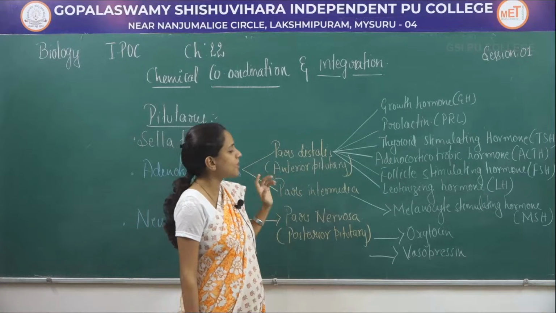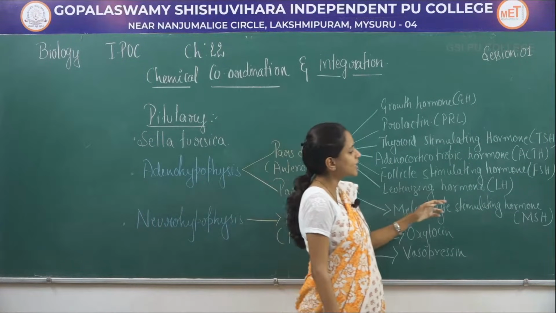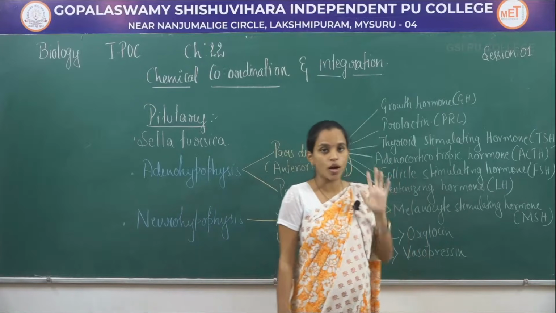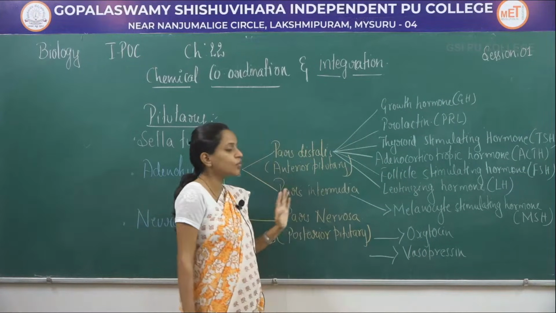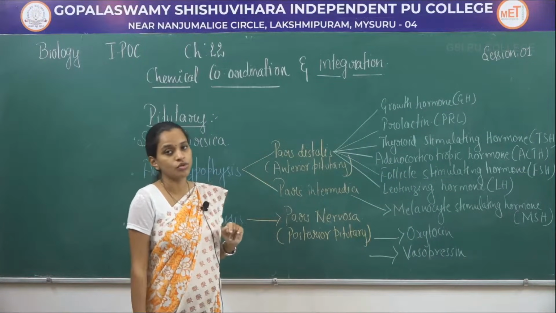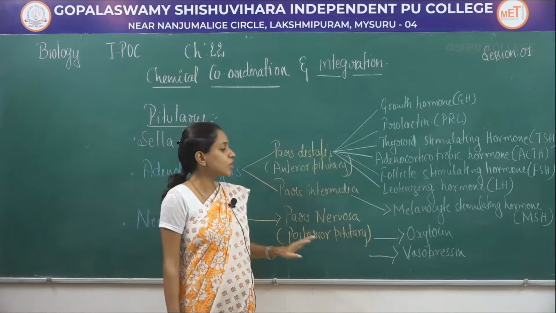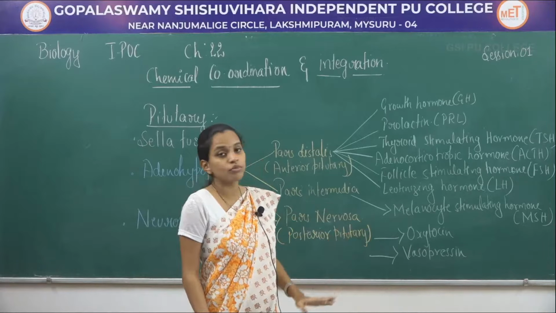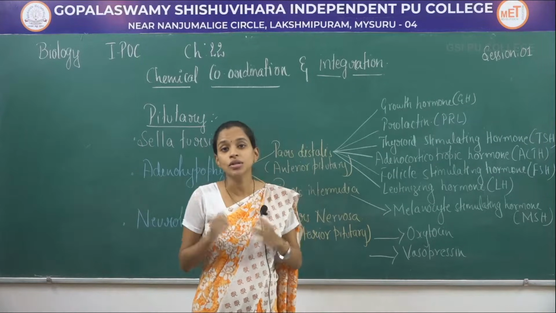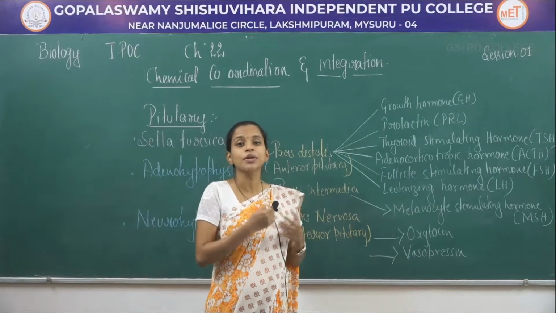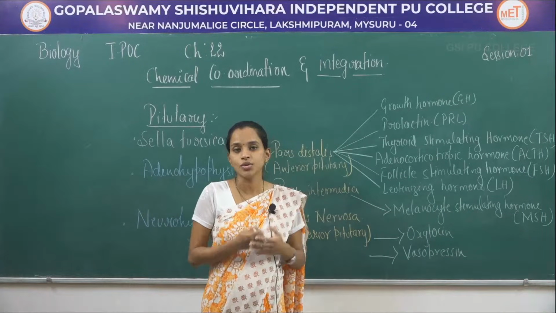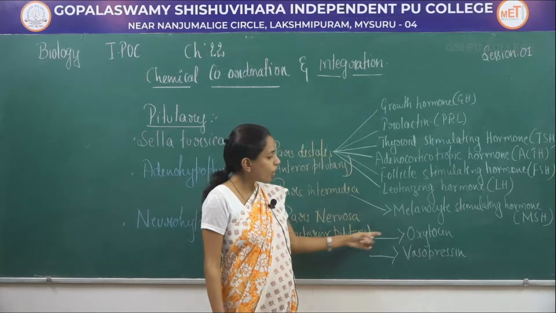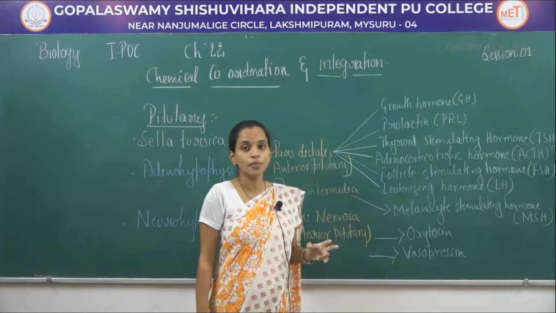And pars intermedia produces melanocyte stimulating hormone, only one hormone, and pars nervosa produces 2 different hormones. Pars nervosa does not secrete these 2 hormones, but they are secreted by the hypothalamus, which reach the pituitary axonally, that is through axons. That will be oxytocin and vasopressin.